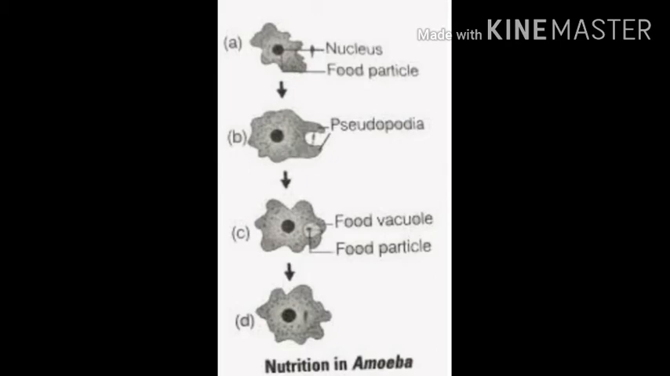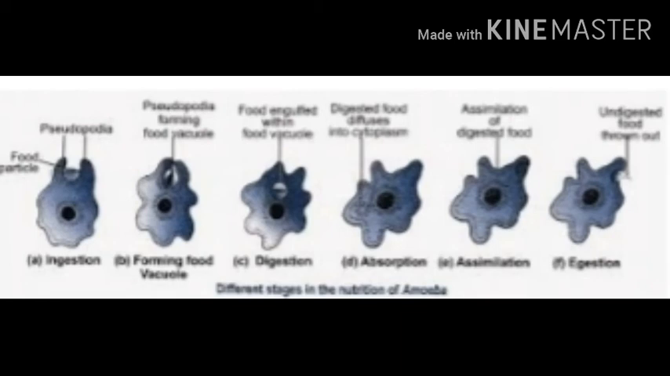The food with a drop of water forms the food vacuole. The vacuole stores the food, and some digestive juices are secreted in the food vacuole where the food is digested. The digested food is absorbed from the vacuole into the body.